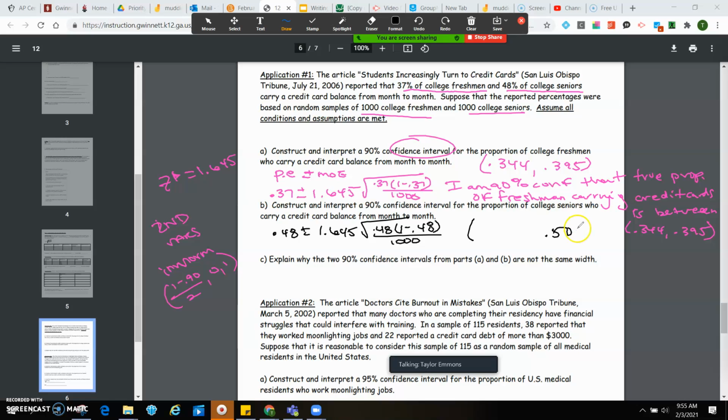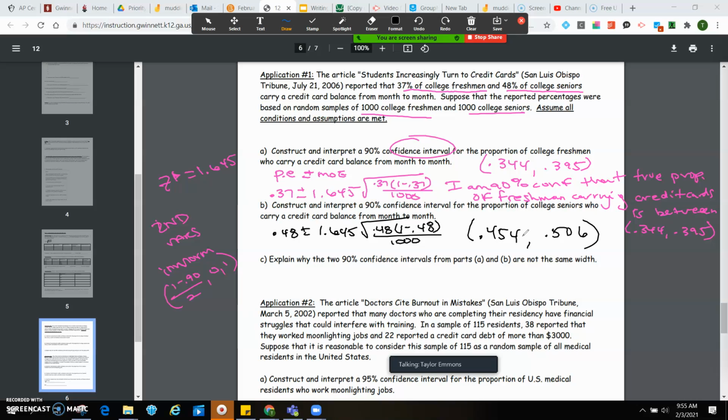And so you should have gotten something like 0.506. And then you should have gotten, correct me if I'm wrong, I'm typing pretty quickly, divided by 1,000, I got 0.454. So I did 0.48 plus or minus the margin of error.